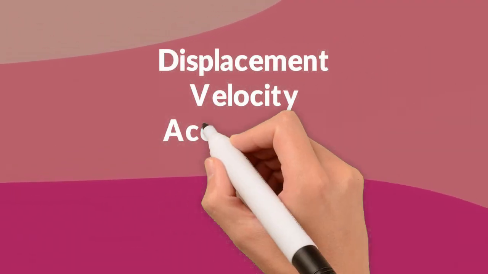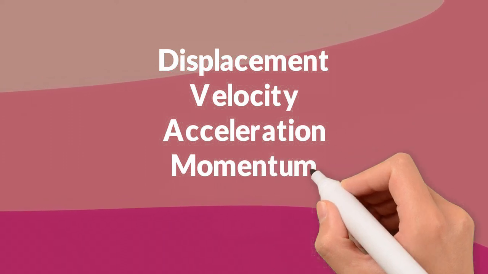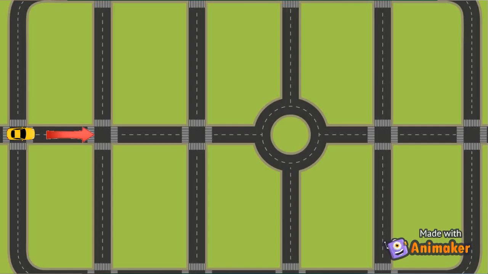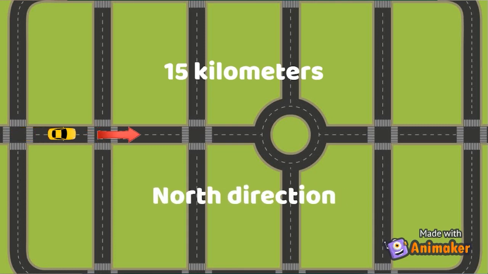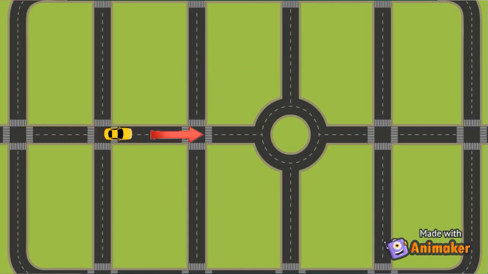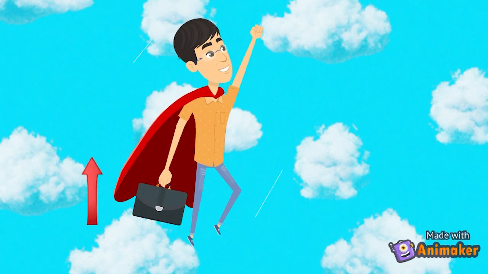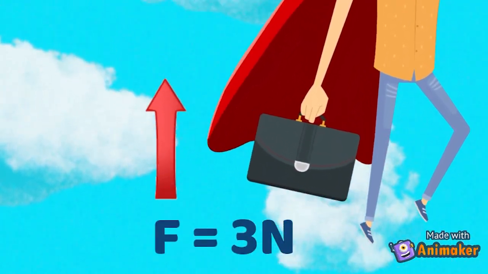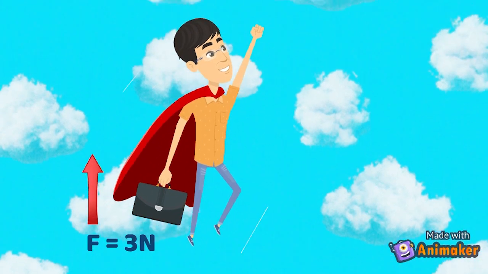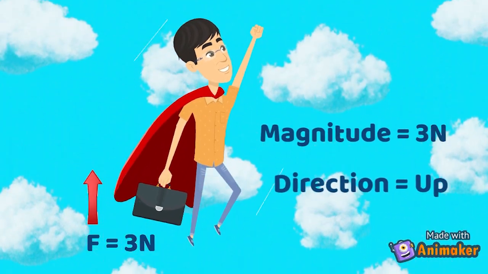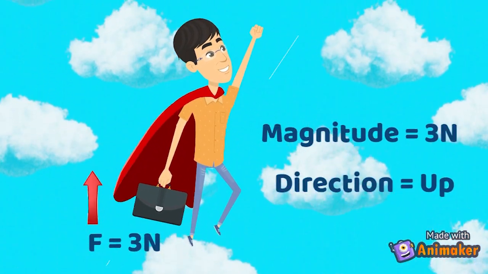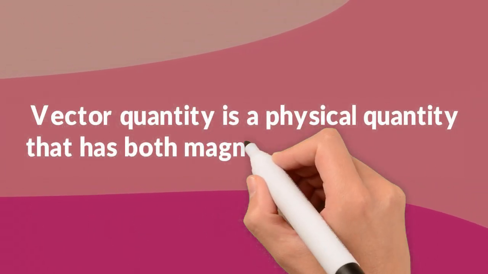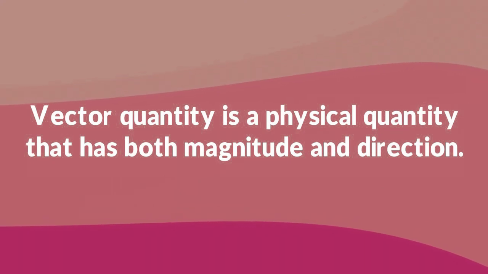Displacement, velocity, acceleration, momentum, and force are some of the examples of vector quantities. So when I'm telling you to go 15 kilometers in the direction of north, or I'm telling you to apply a force in the upward direction to lift this suitcase, then I'm giving you vector quantities because I'm providing you with both magnitude as well as direction. So vector quantity is a physical quantity that has both magnitude and direction.